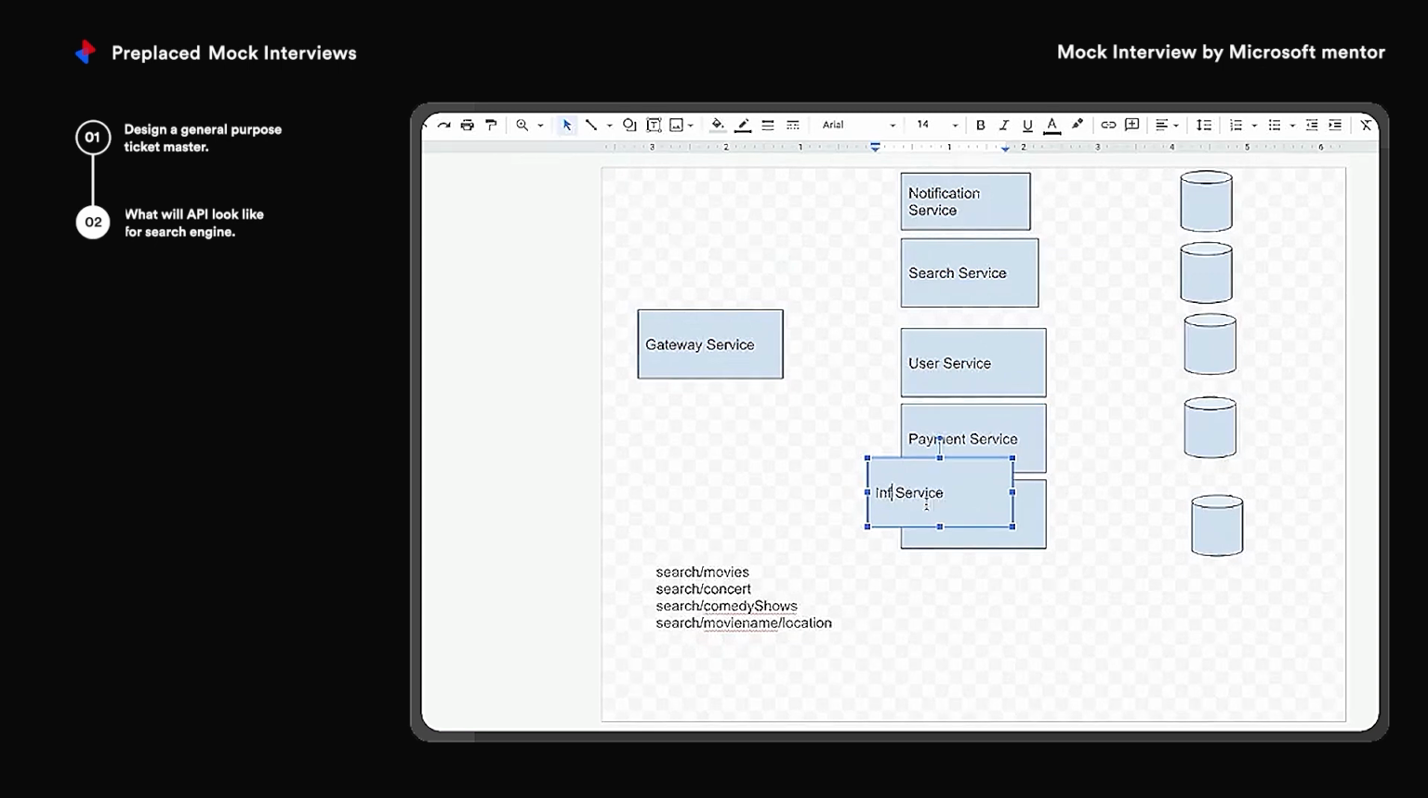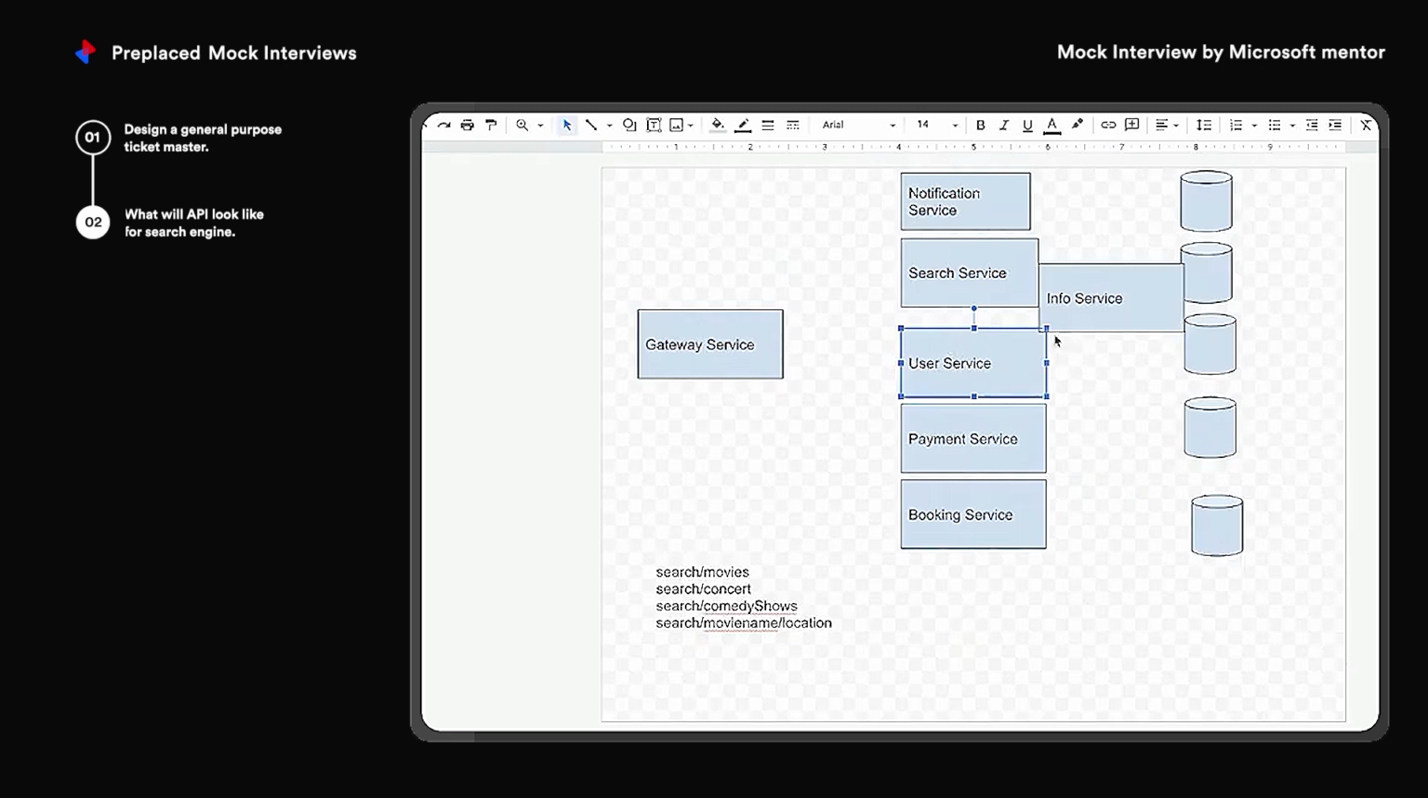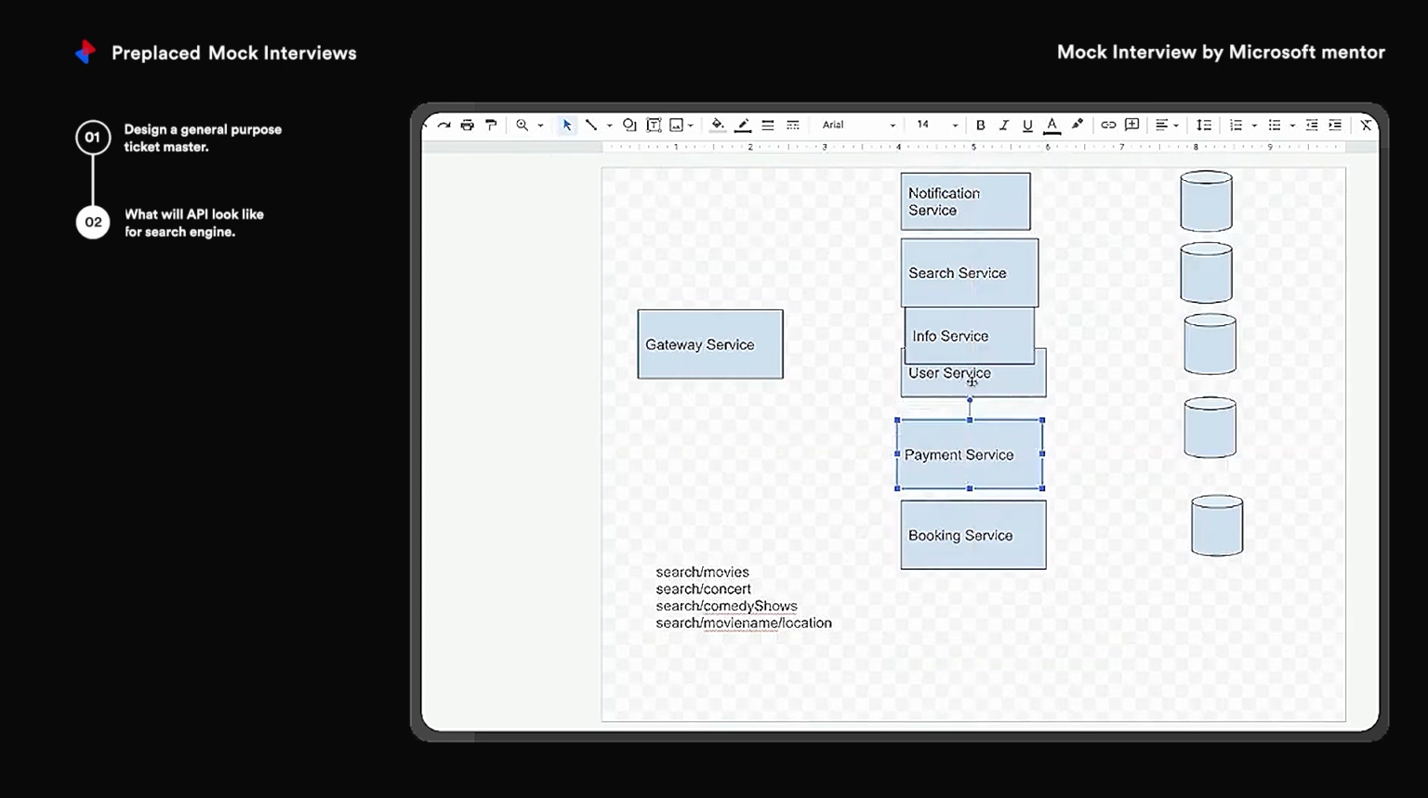That will be the info service. What the info service will contain is information about, suppose there will be a concert, or a comedy show, how many tickets are available, what's the rating, who is the artist. All this kind of information will be stored in the info service. So what the search service will do is it will internally call this info service to get information of the particular movie.